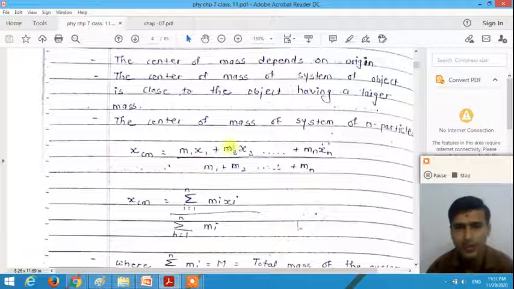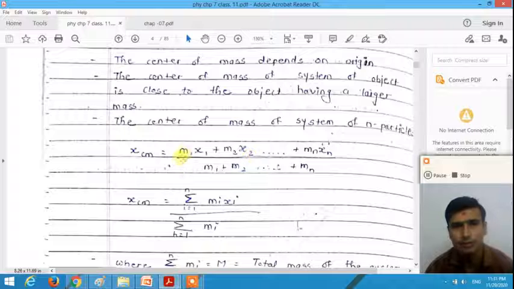So the center of mass of the system of n particles can be calculated by a formula xcm is equal to m1 x1 plus m2 x2 up to mn xn divided by m1 plus m2 up to mn, where m1, m2, m3 up to mn are the masses of the particles and x1, x2, x3 up to xn are the distances of the particles from the origin, right?